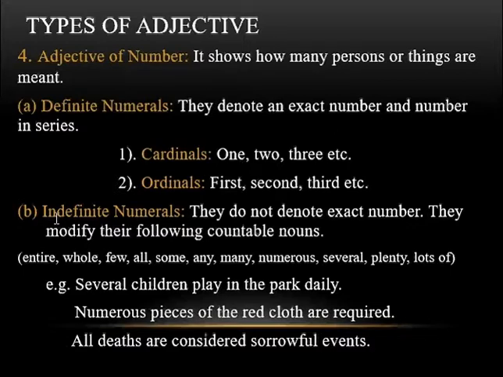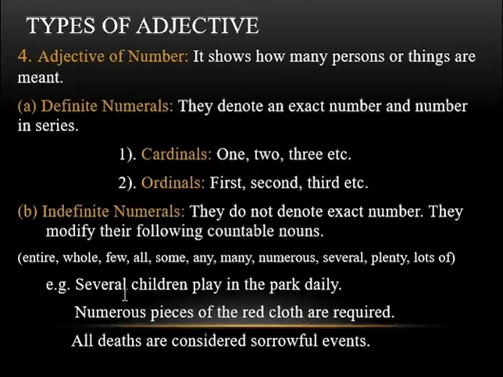And the next subtype is indefinite numerals. They do not denote exact numbers. They modify their following countable nouns. The example words are entire, whole, few, all, some, any, many, numerous, several, plenty, lots of. How they are used in the sentence: the first example is, several children play in the park daily.